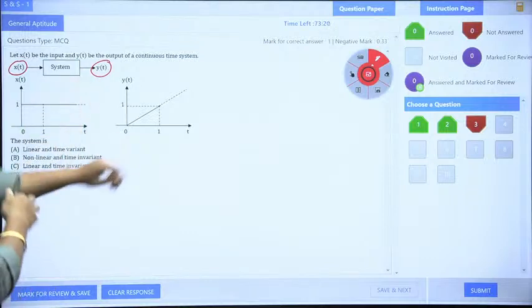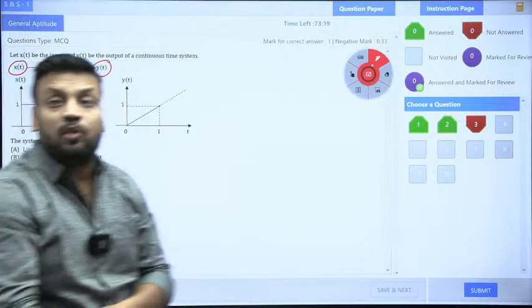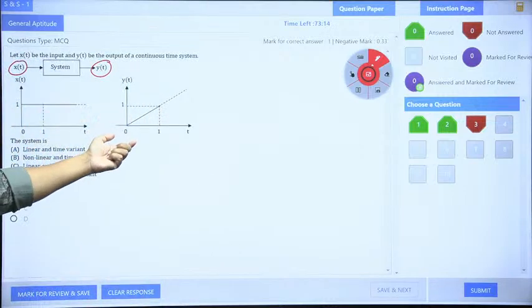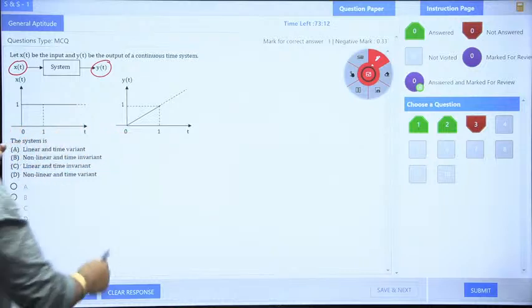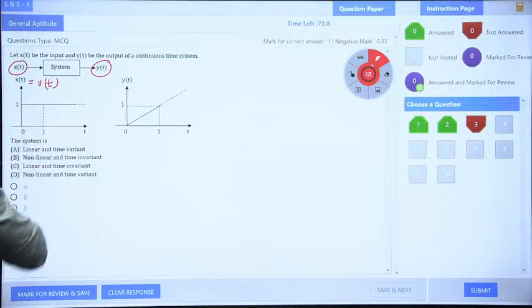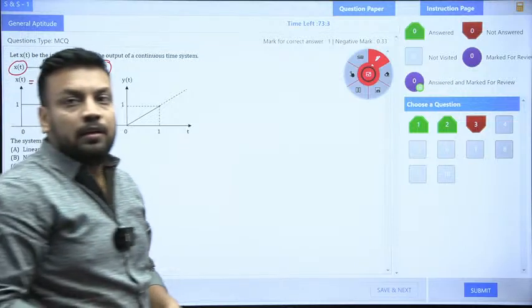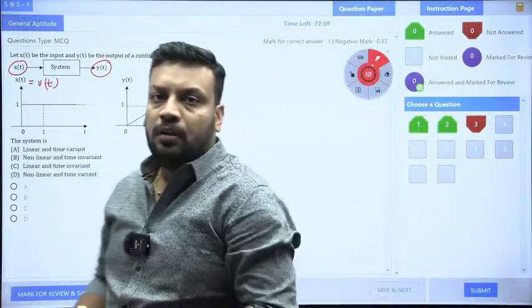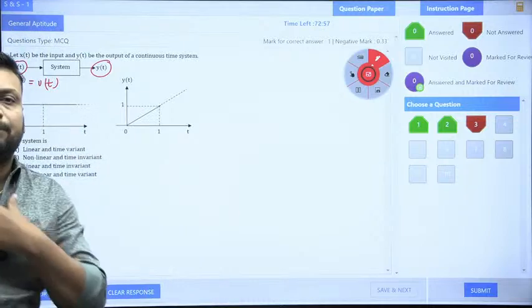And the examiner has not given you the equation of x(t) and y(t). The examiner has given the diagram rather than the equation. Now, if you know the equation, x(t) is nothing but u(t), because of this signal u(t). If you want to attempt, you can attempt. I will give you some time. If you wish to attempt, I am giving you 1 minute. At least have an attempt. At least you should all have an attempt.